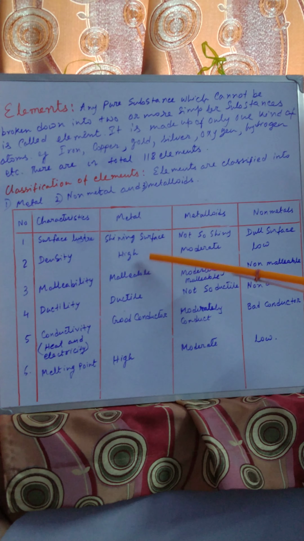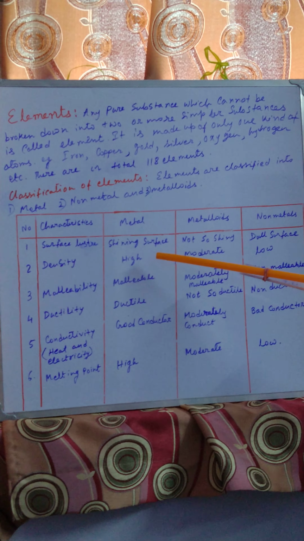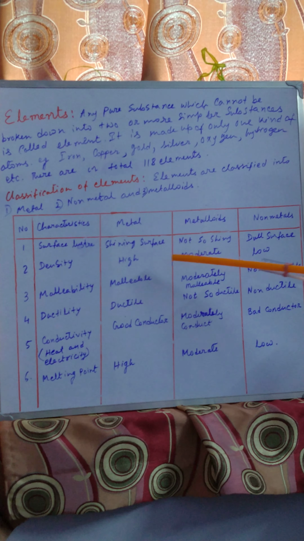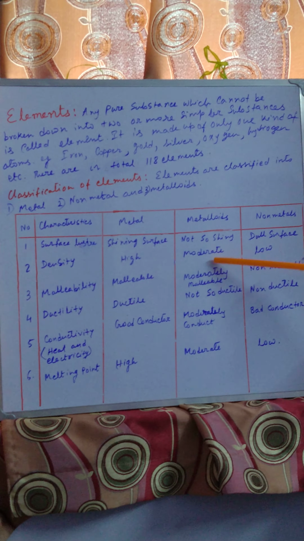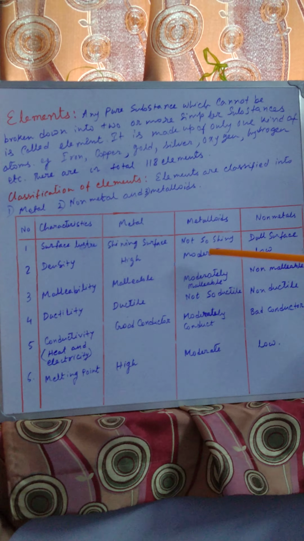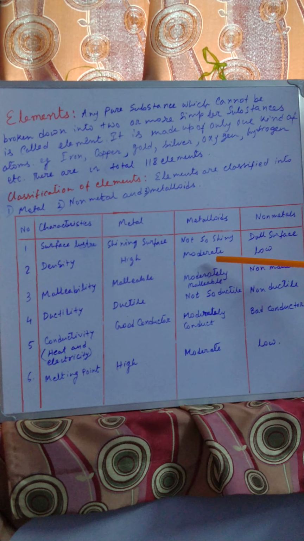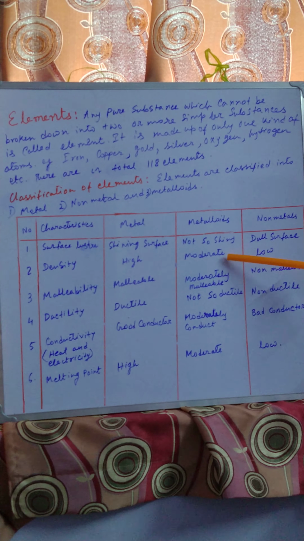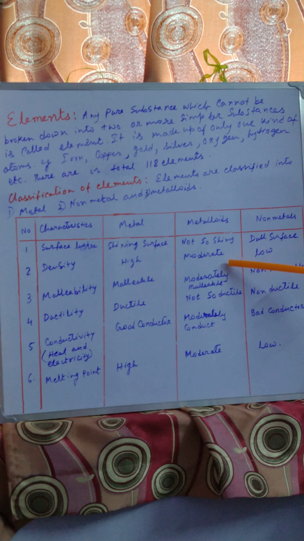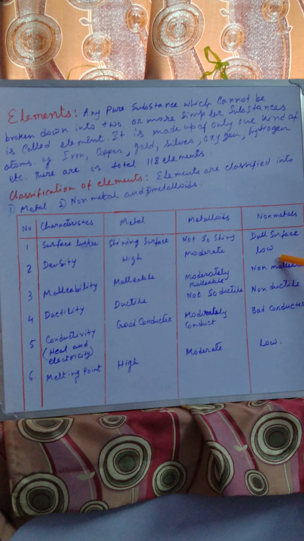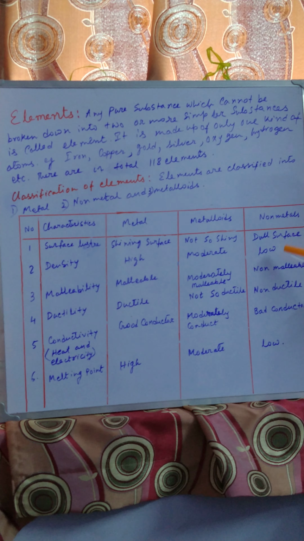Density of metals is very high, because the molecules are very tightly packed here, so it is very dense. In case of metalloids, they are moderately dense. There is to some extent space in between two molecules, so it is moderately dense. And in case of non-metals, density is very low.